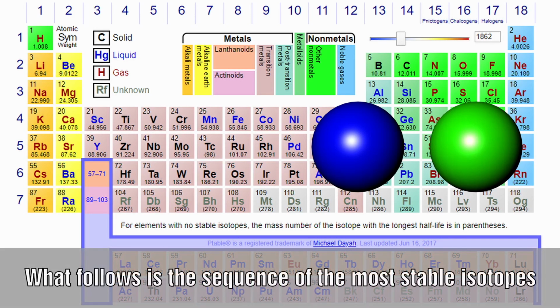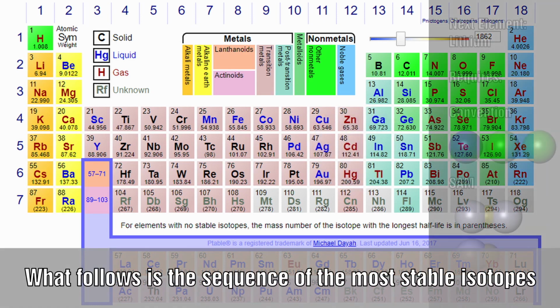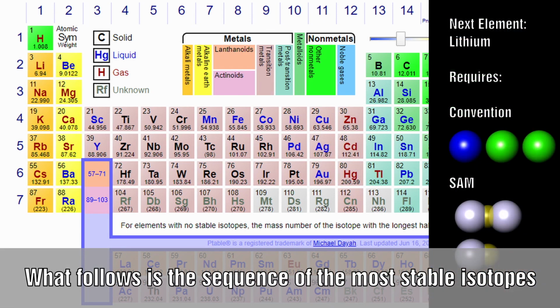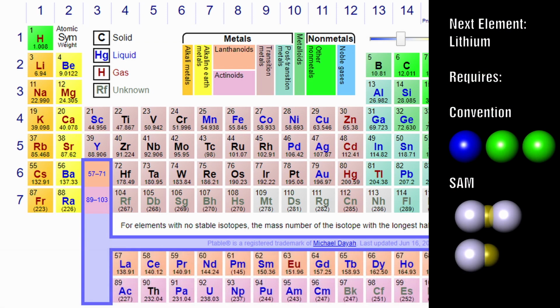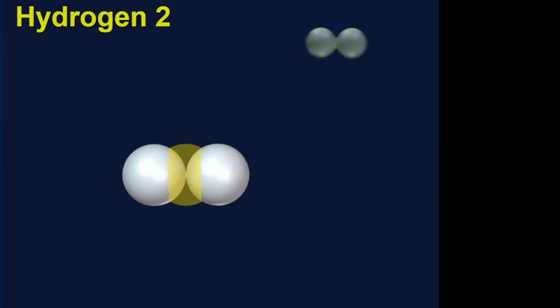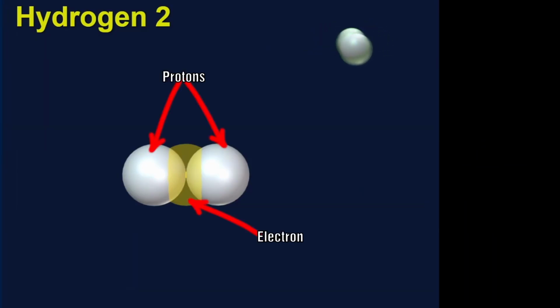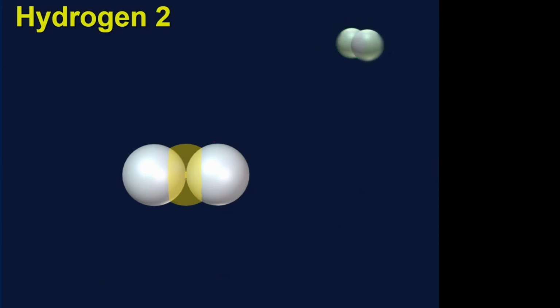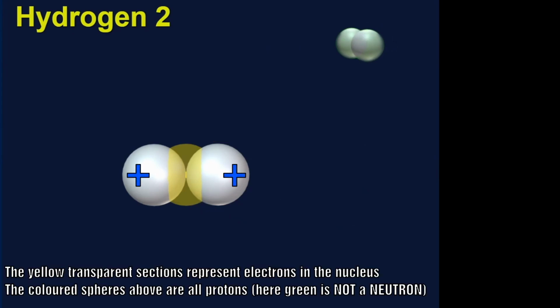In the following sequence, you will see that I show how many particles need to be added in both the conventional and the SAM model to get to the next element. We start by looking at deuterium. In the conventional model, this is made of a proton and a neutron. Here we have 2 protons joined together by an electron. If we examine this structure, you will see that there are 2 areas of positive charge, and this allows the outer electrons to have 2 poles to be attracted to.